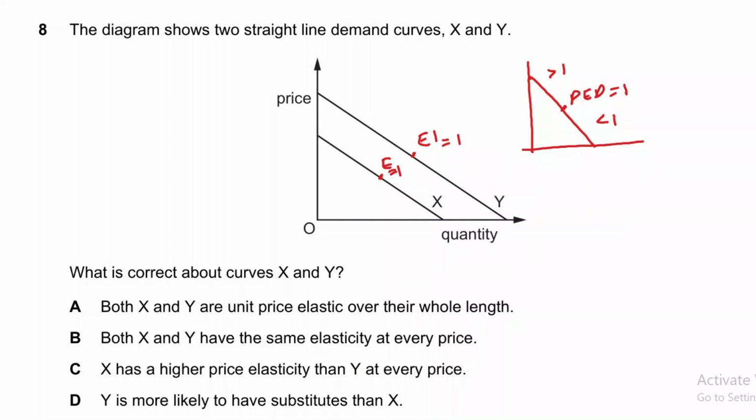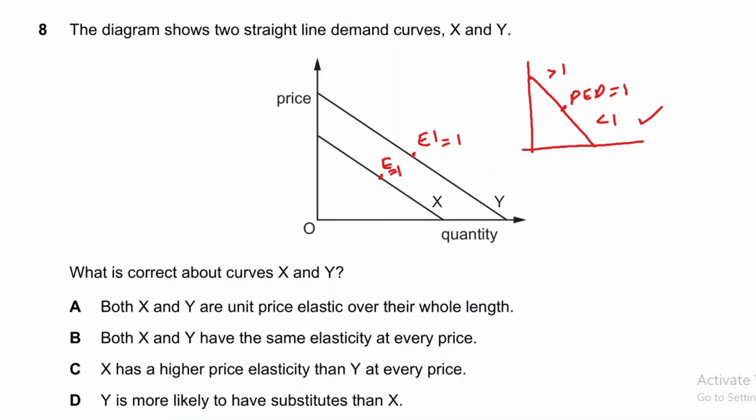And further moving to the other thing that the examiner has said, the examiner asks what is correct about X and Y. Option A: both X and Y are unit price elastic over the whole length. As I have told you earlier, along the same demand curve, when it is a straight line, there are three elasticities.